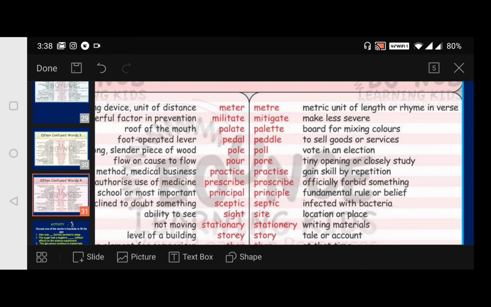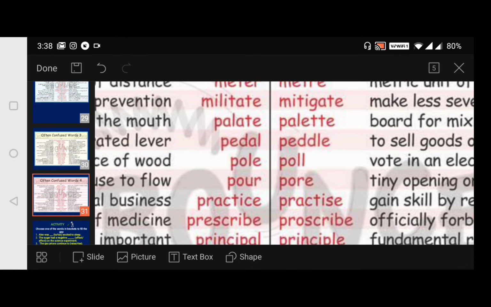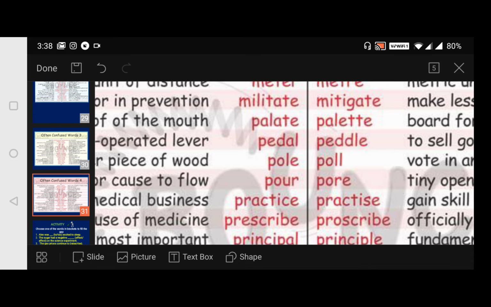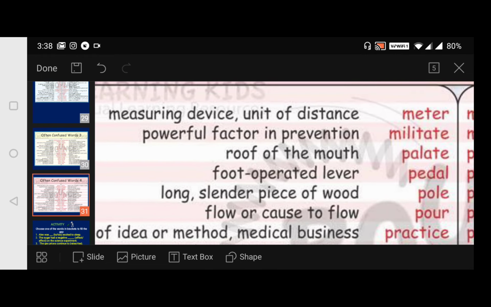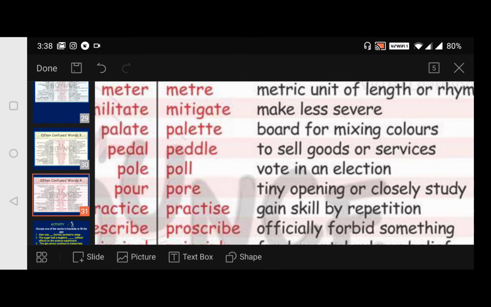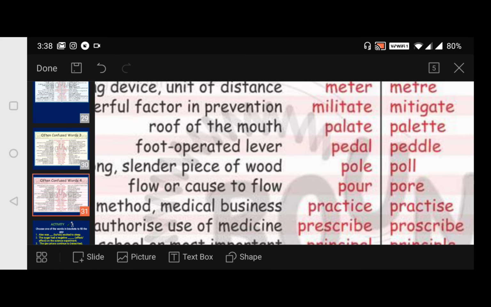Next coming to here, it is militate and mitigate. We get confused. Militate and mitigate. What is it? Militate in the sense powerful factor in prevention. Powerful factor in prevention, we say it is militate, and mitigate, make less severe. Next, palate, roof of the mouth, we say it is palate.